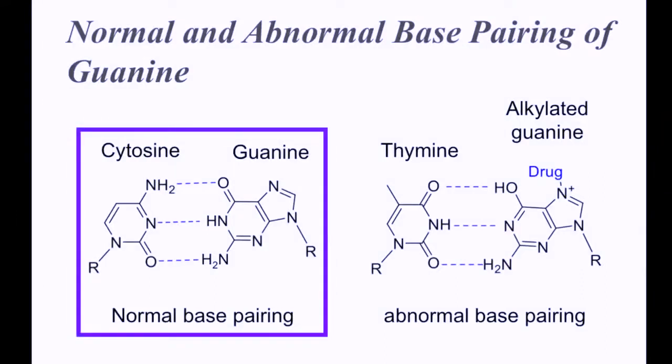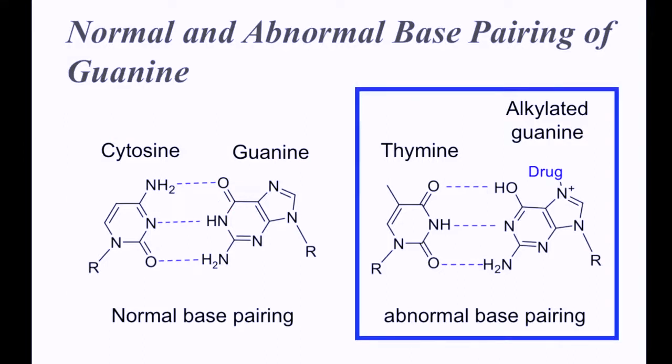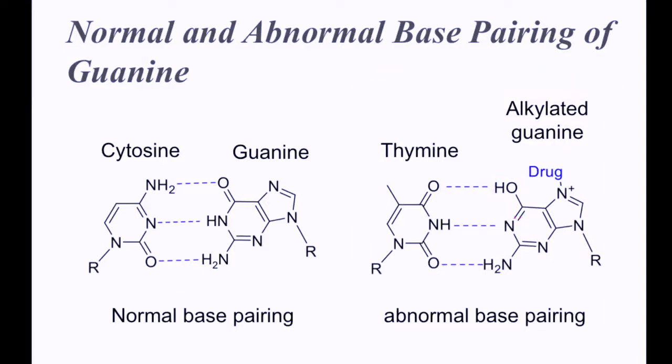The guanine base is usually in a keto form, and this keto form permits hydrogen bonding with the cytosine base. However, when the N7 of guanine is alkylated, the guanine base tends to be an enol form, which prefers thymine as a partner. This mispairing leads to the mutation of DNA and may cause cancer.